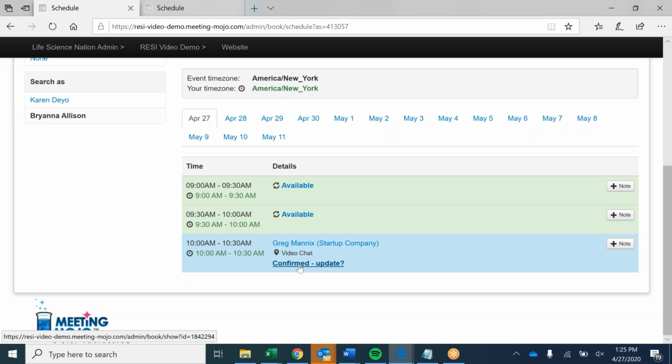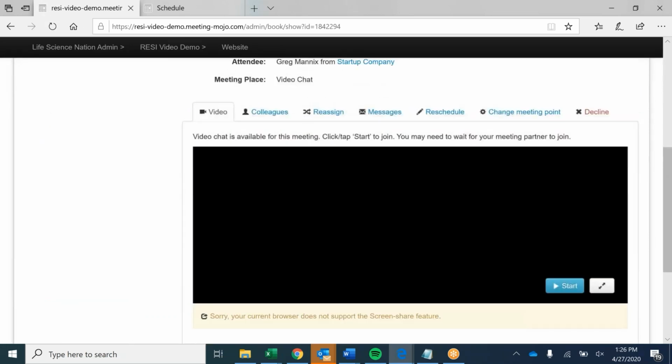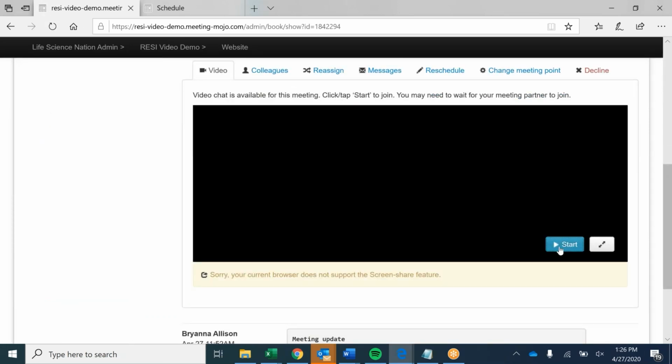This will pop the video chat up. You'll be able to see the other party, and you'll also be able to share material. You don't have to exchange contact information, though you definitely should at some point, because we've provided you with an option to video chat from the software. So just click this to start the meeting. It's 10 a.m. Let's wait for this to pop up. Right here, click start.